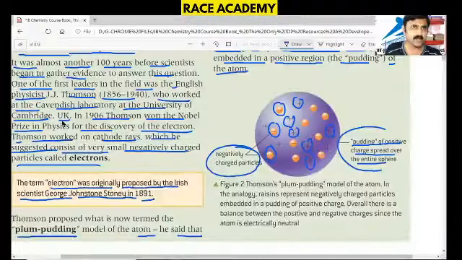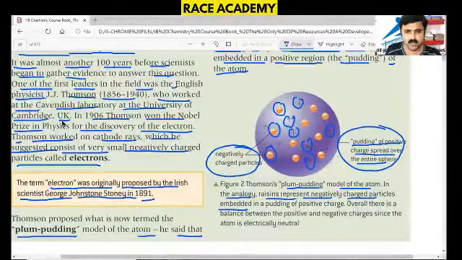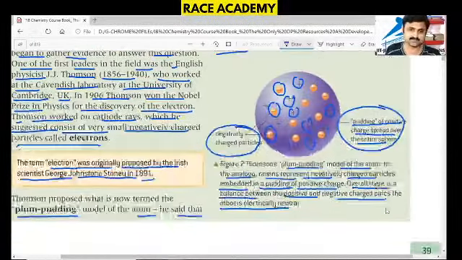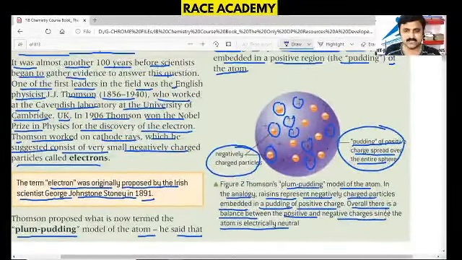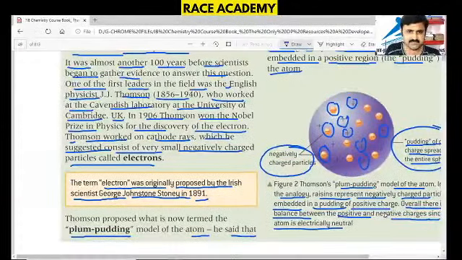Okay. Now, if you see this figure, Thomson plum pudding model of this figure, this is an analogy. Raisins represent the negatively charged particles embedded in pudding of positive charge. Overall, there is a balance between positive and negative charges since the atom is electrically neutral. So the atom is electrically neutral is one of the most important points which was given in this discussion.